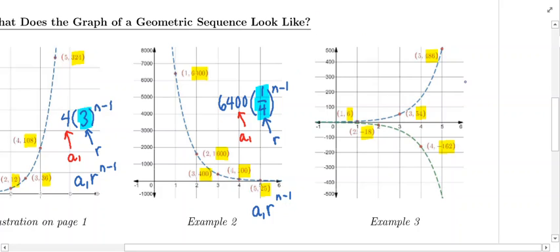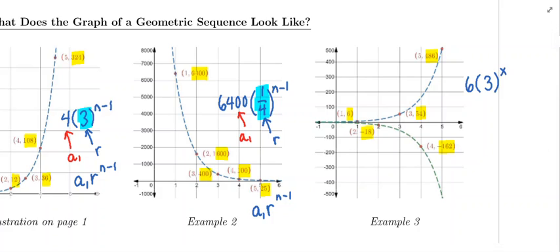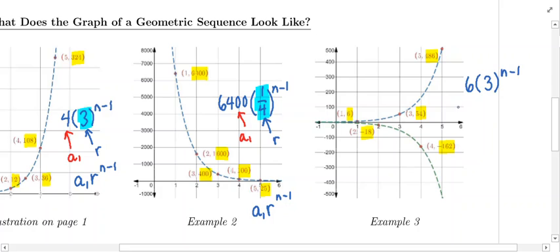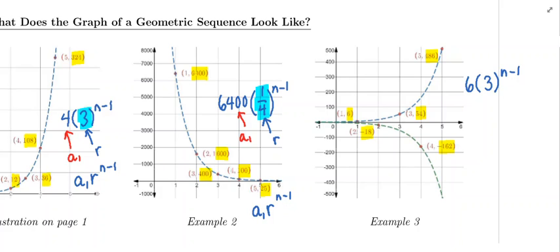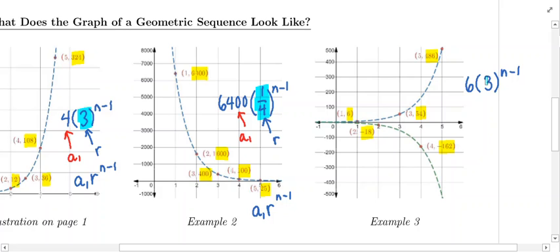The curve above the x-axis has the equation 6 times 3 raised to the n minus 1 power. If you look at this, the r value is 3. That's your common ratio value.